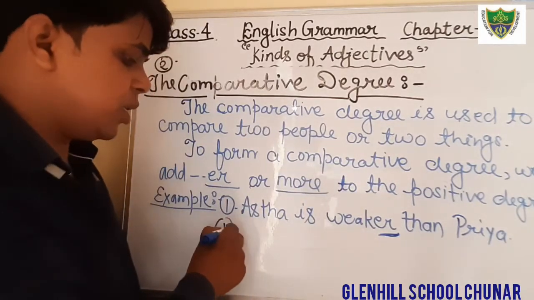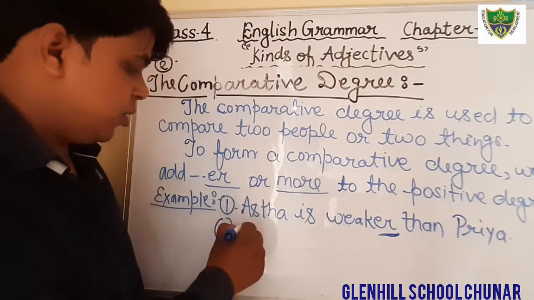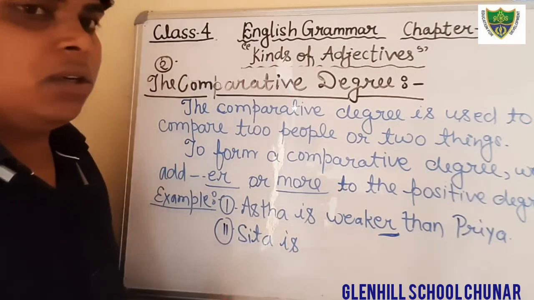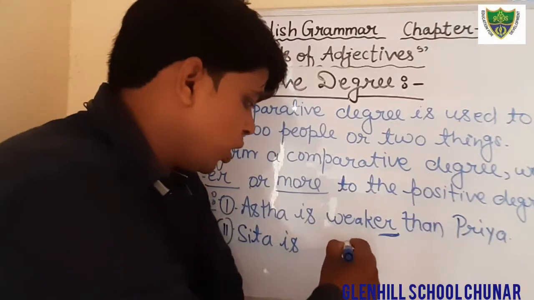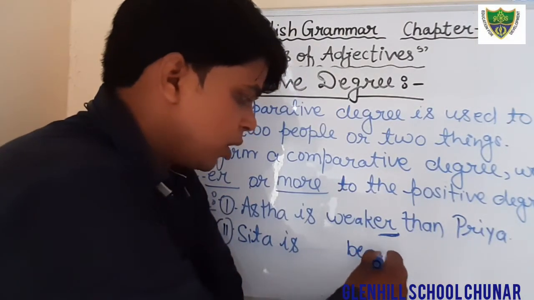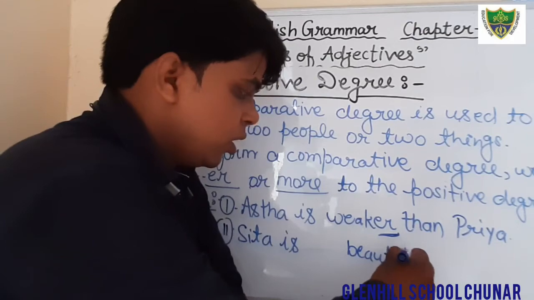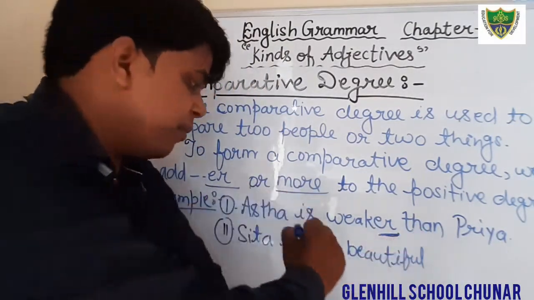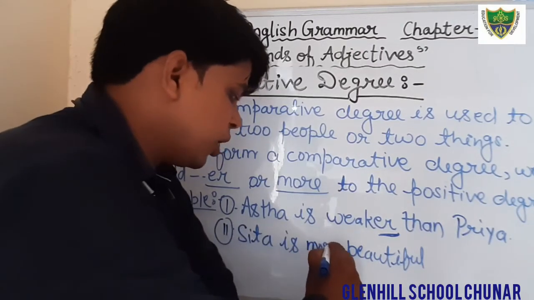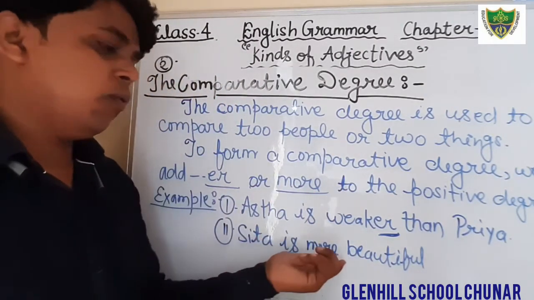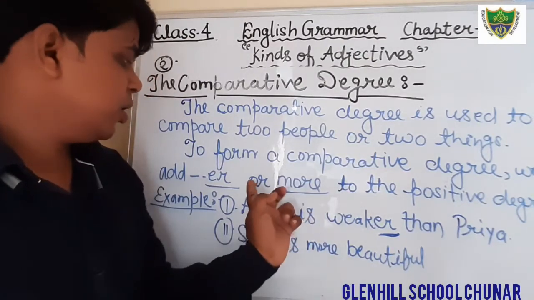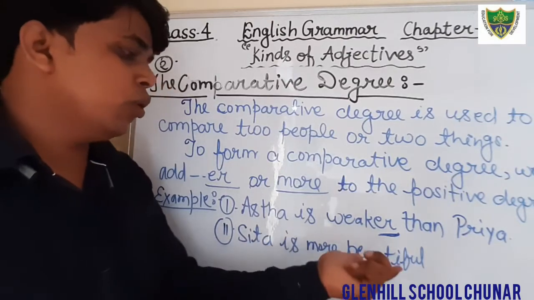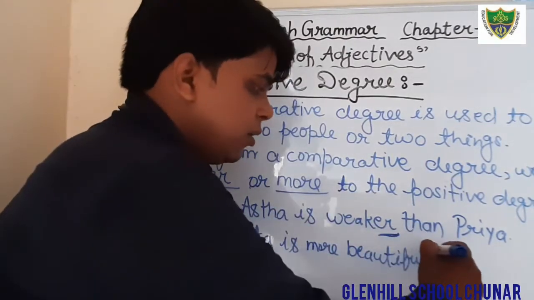One more example we can see here. Sita is. Suppose that there is a word beautiful. Then we will not add beautifuler here. We will use just before beautiful the word more, as I have told you, we can add ER or more to the positive degree. Sita is more beautiful than Geeta.